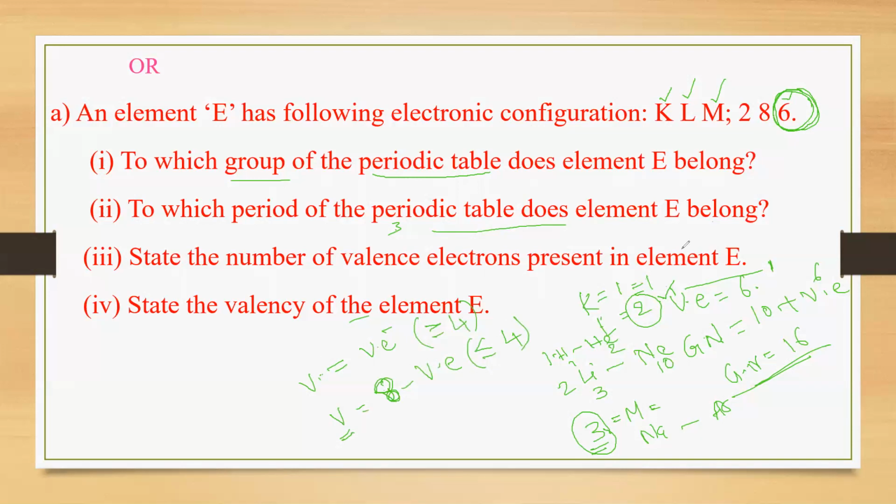Here you can see how many valence electrons are there? 6. So greater than 4, no? So valency is equal to 8 minus 6, so it will be 2. Understood? 2 is the valency of element E. This is the way to identify the valency, the valence electrons and the group number. I hope you understood this. Practice many questions in this manner. Okay, let's see the answer.